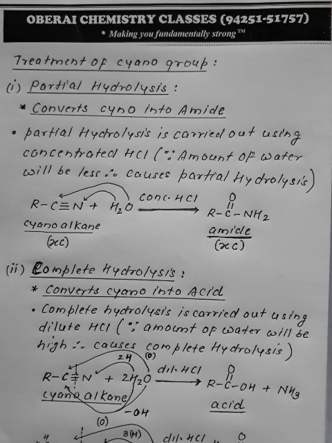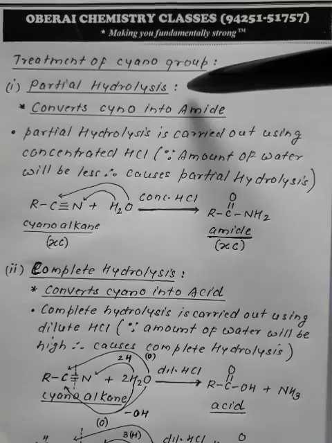Number one, partial hydrolysis of cyano compounds. Number two, complete hydrolysis of cyano compound. Number three, reduction of cyano compound. There are three very important treatments of cyano group, which are very useful in this unit and units to follow. It's a very important fundamental concept. You should remember this: cyano can be treated in three ways. Number one, partial hydrolysis. Number two, complete hydrolysis. Number three, reduction. Let us deal with them one by one.